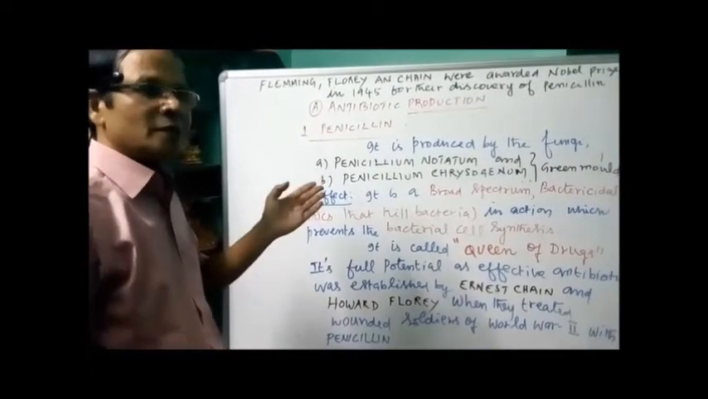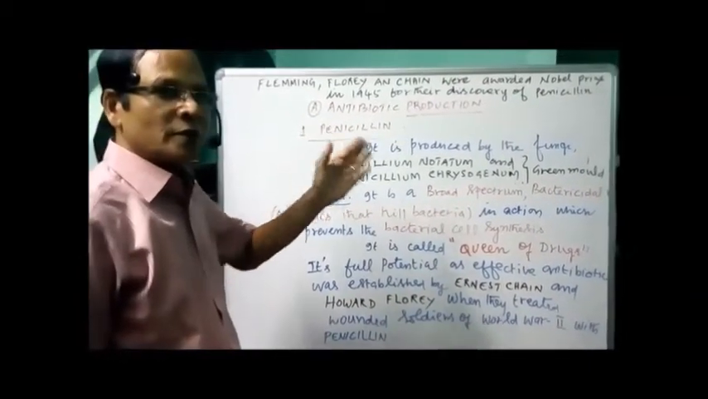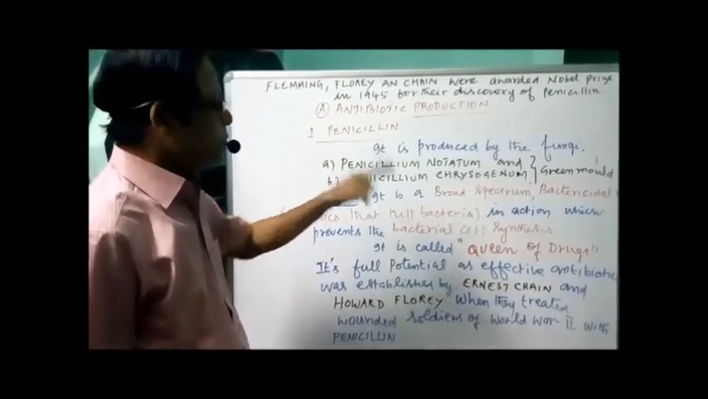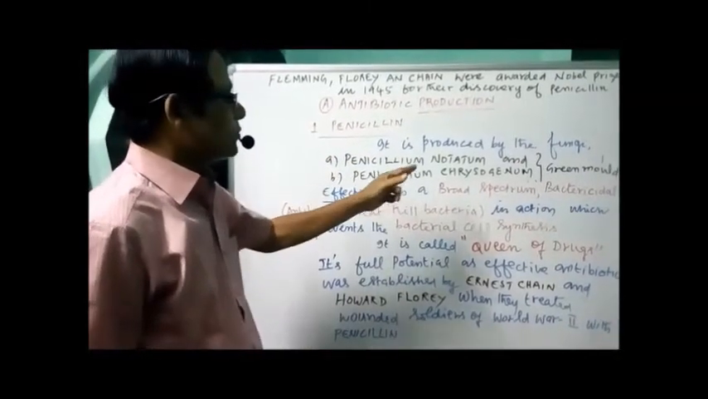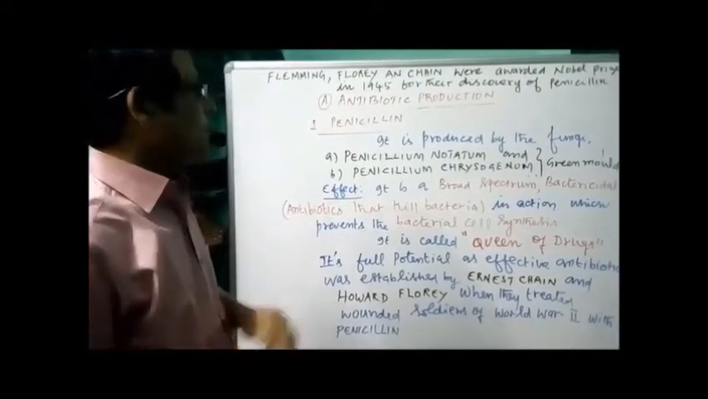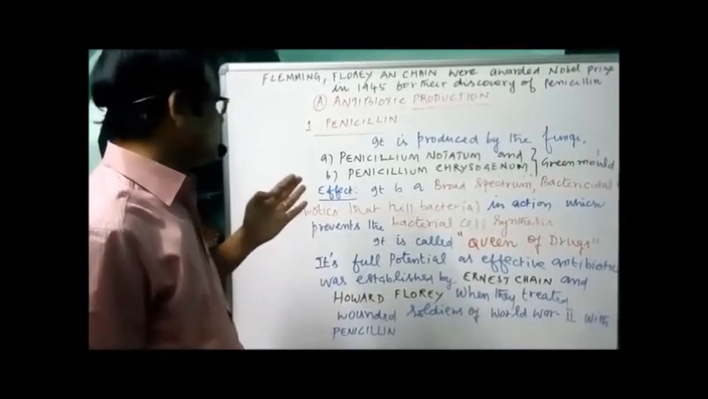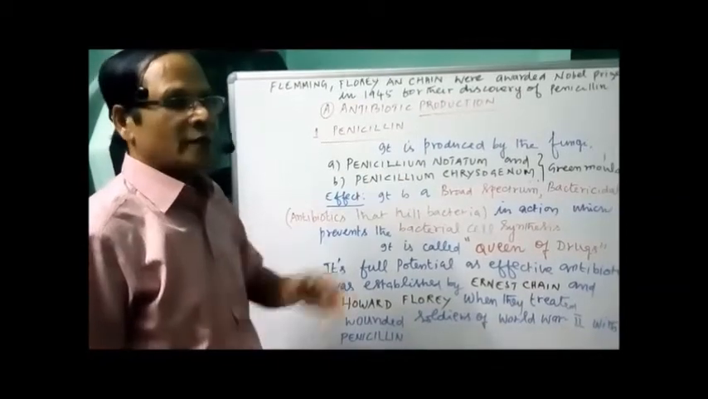Let's go further about penicillin, with some more points. What are the genera that normally produce penicillin? It is produced mainly by fungi, one genus with two species, Penicillium notatum and Penicillium chrysogenum. These two are green fungi or green mold. What is the effect of penicillin? It is a broad spectrum bactericidal in action.